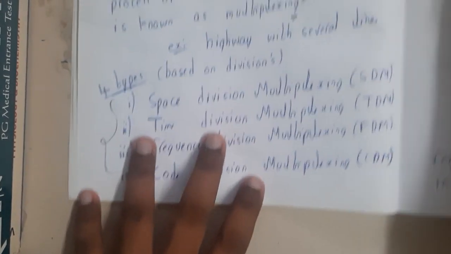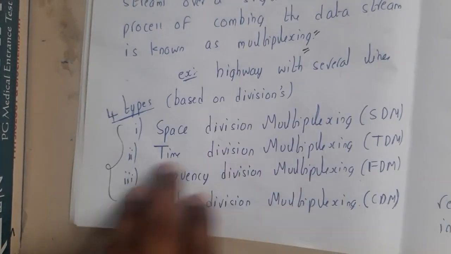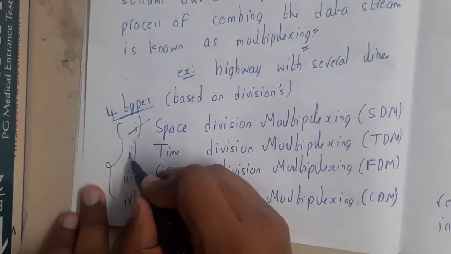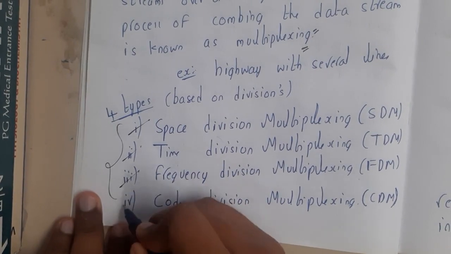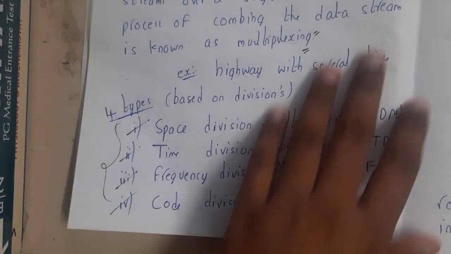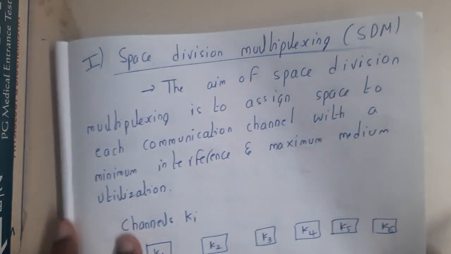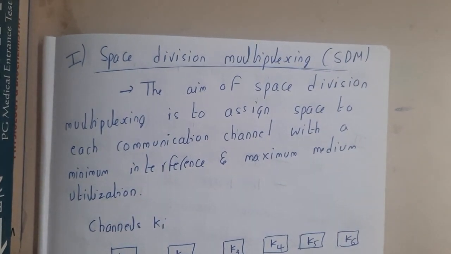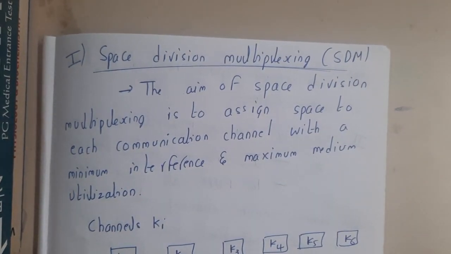Now I hope everyone got some basic idea about multiplexing, right? In this lecture we'll be discussing space and time division multiplexing. In the next lecture we'll be discussing frequency and code division multiplexing. First of all, let us go through space division multiplexing. Let me first give you an example, guys.